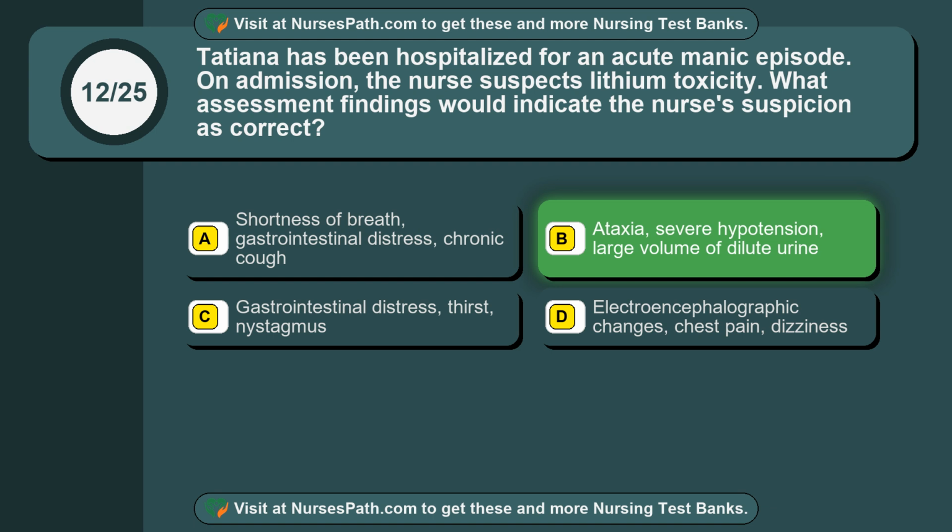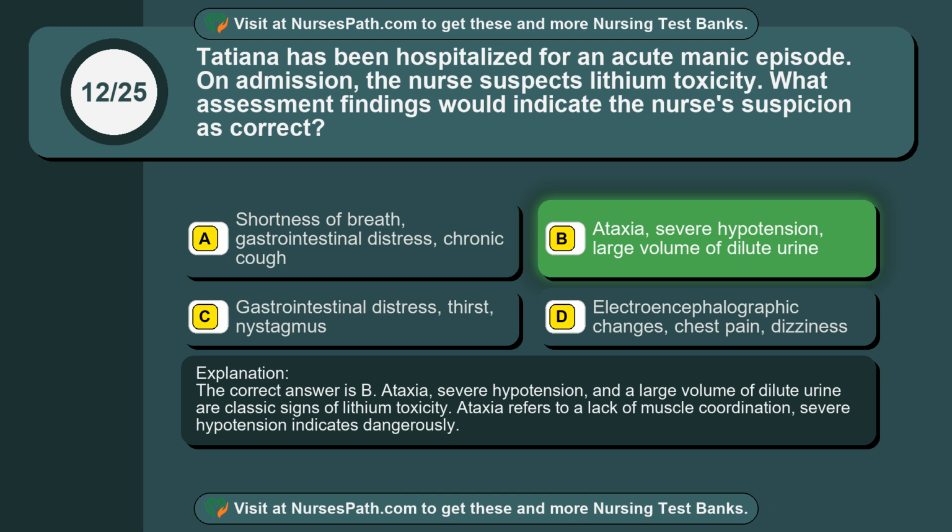The correct answer is option B. Ataxia, severe hypotension, large volume of dilute urine. Ataxia, severe hypotension, and a large volume of dilute urine are classic signs of lithium toxicity. Ataxia refers to a lack of muscle coordination. Severe hypotension indicates dangerously